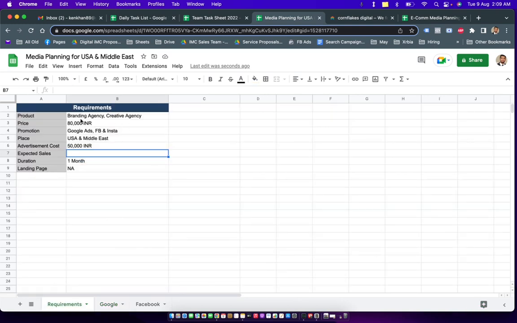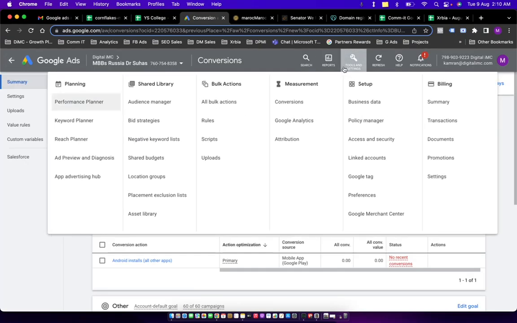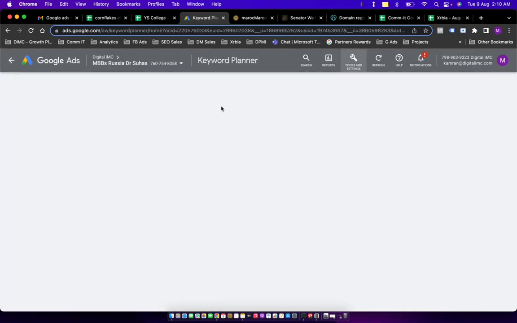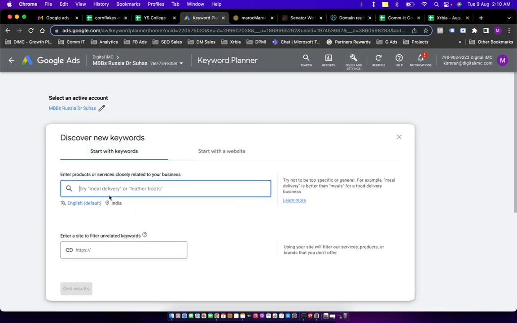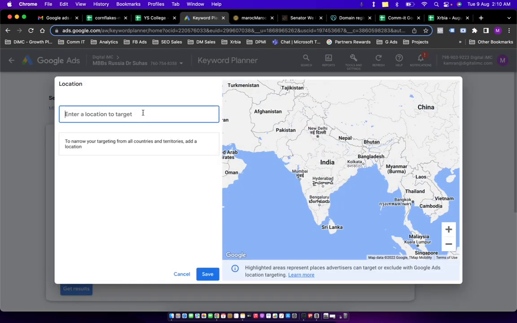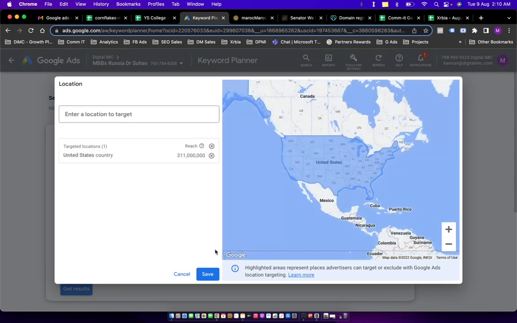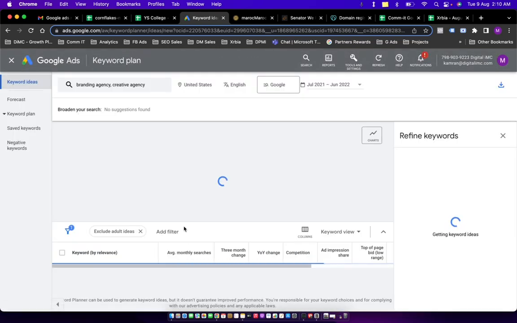And here we can see we need to make a campaign, make a plan, in fact, for selling services like branding and creative agency in USA. So let's quickly open any ad account and go into the Keyword Planner tool, and let's start with branding agency, and the second keyword would be creative agency. In terms of location, I should be choosing USA over here, and this is done. If I click on get results,